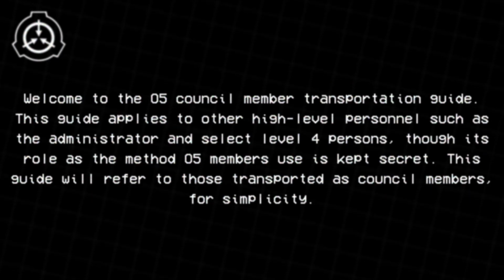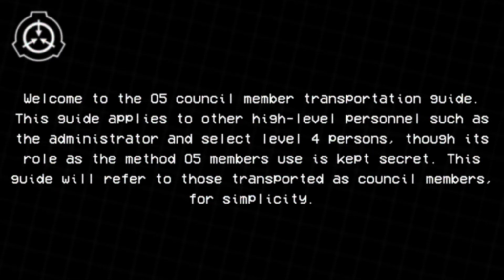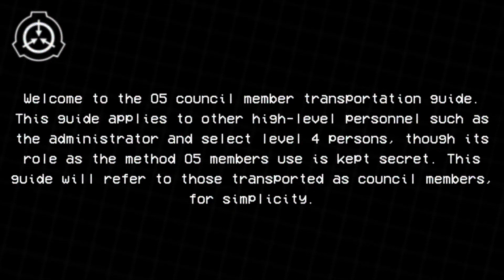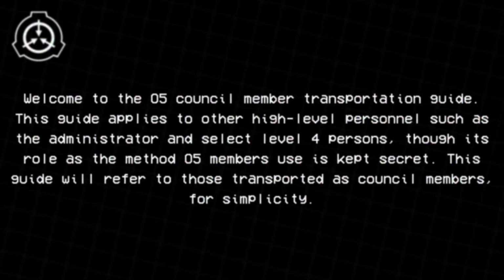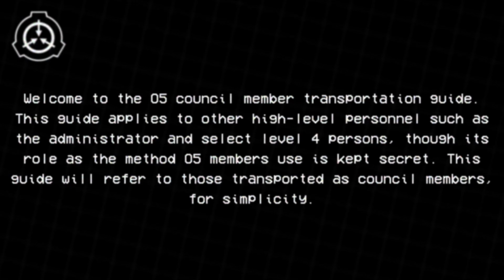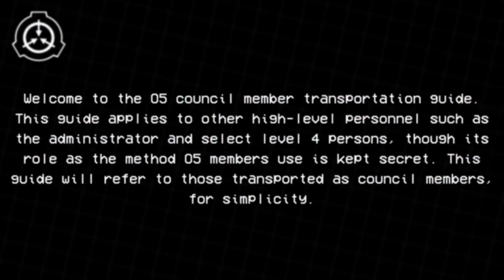Welcome to the O5 Council Member Transportation Guide. This guide applies to other high-level personnel, such as the administrator and select level 4 persons, though its role as the method O5 members use is kept secret. This guide will refer to those transported as council members, for simplicity.